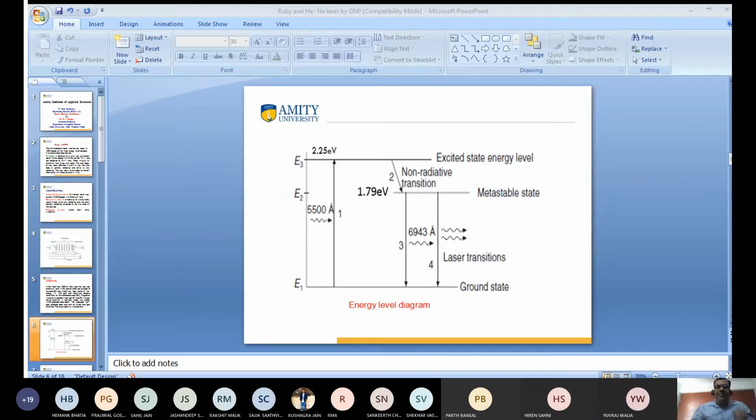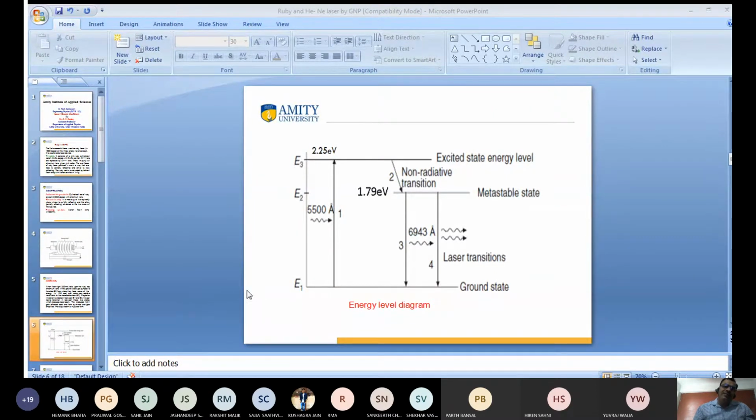So you know what is going to happen? This is the ground energy level. I want to make clear a concept. There are two very important things. What are these two things? Population inversion and pumping. What is this? A ground state.